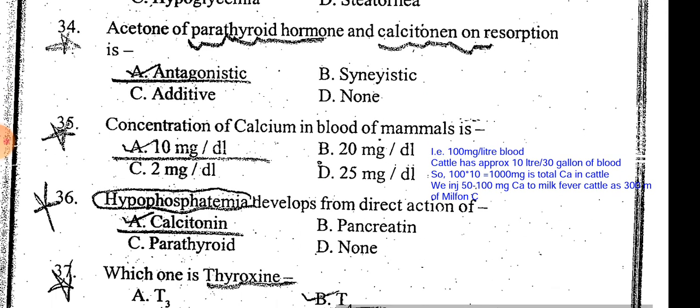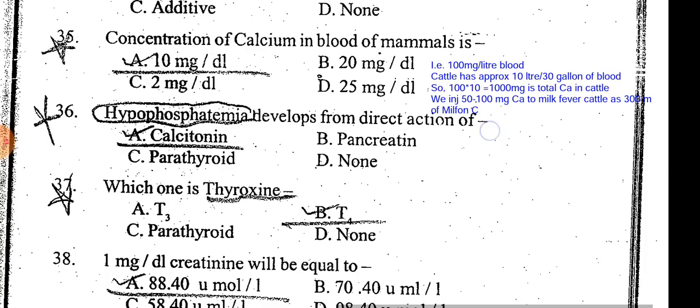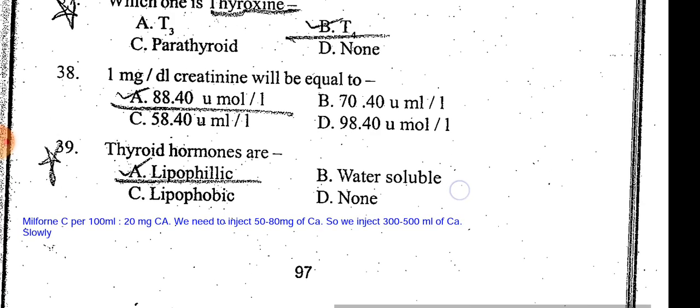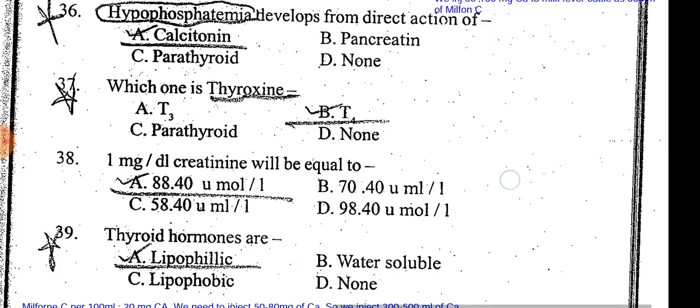So if an animal undergoes milk fever, usually after parturition, then we usually inject approximately 300 to 500 ml of Milfon C, a solution of calcium, and that solution has approximately 20 mg of calcium per 100 ml.